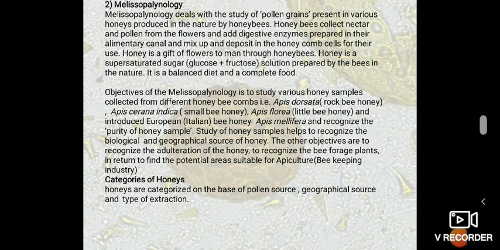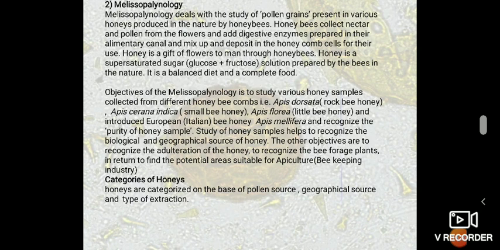The objectives of melissopalynology are to study various honey samples collected from different honeybee combs: Apis dorsata, the rock honeybee; Apis cerana indica, small bee honey; Apis florea, little bee honey; and the introduced European bee honey, Apis mellifera. It helps to recognize the purity of honey samples. Study of honey samples helps to recognize the biological and geographical source of honey. The other objectives are to recognize the adulteration of honey, to recognize the bee forage plants, and in turn to find the potential areas suitable for apiculture.